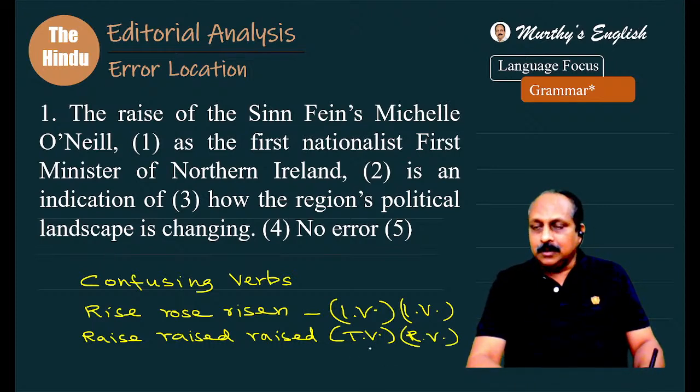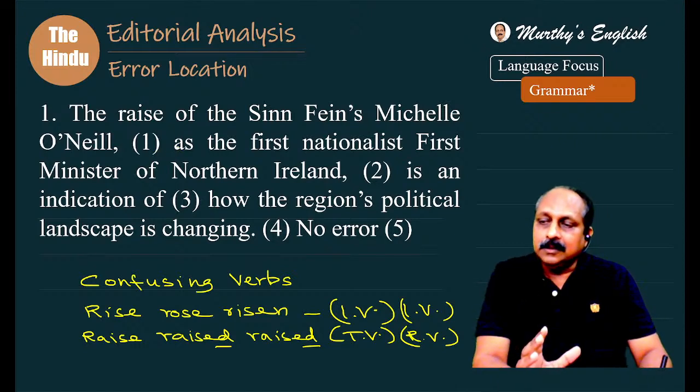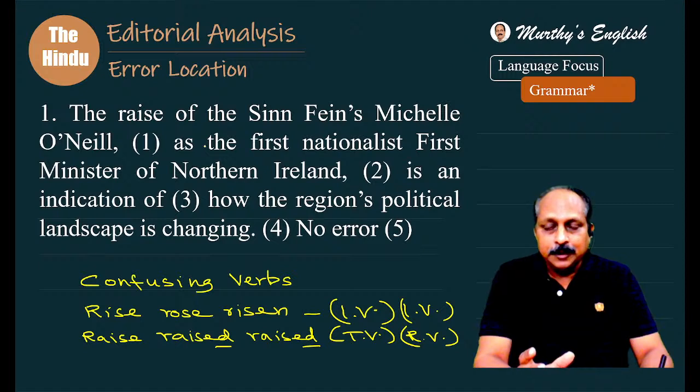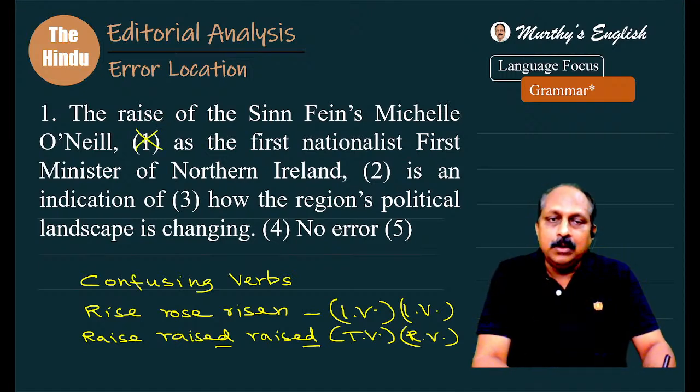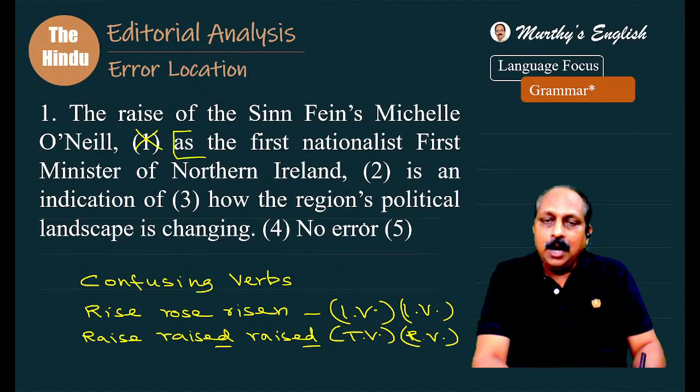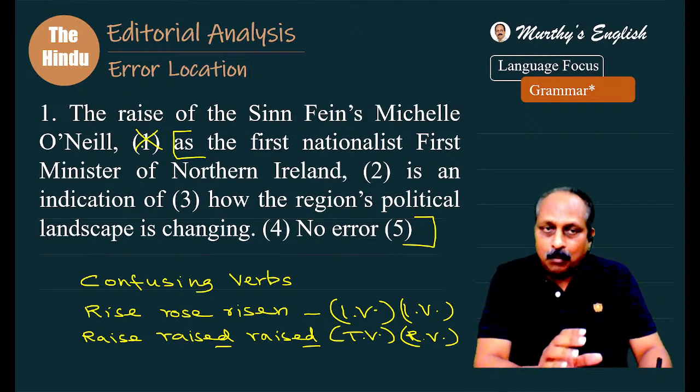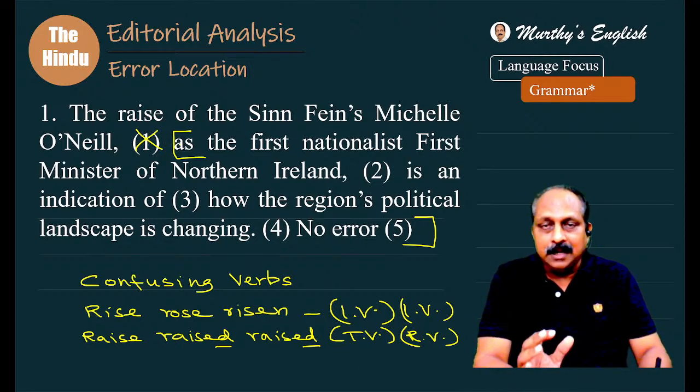Why is it a transitive verb? It can take an object. Raise your hands, raise the standards. There's an object. And it is a regular verb because it takes a letter D. Any question like this, imagine you have the basics at your fingertips, especially important parts of speech, the rules. You don't have to go beyond the first part. You don't have to read the remaining part of the sentence. The moment you read the first part, you have to know there's an error.